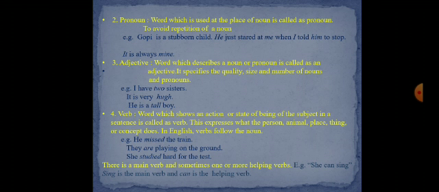For example, see this sentence, I have two sisters. In this sentence, the italicized word two is the answer of the question how many. Here, the word two functions as an adjective. Let's see another example. It is very huge. Here, the italicized word huge functions as an adjective.